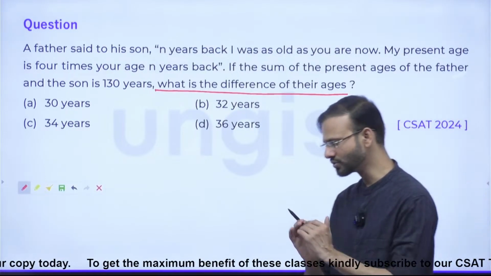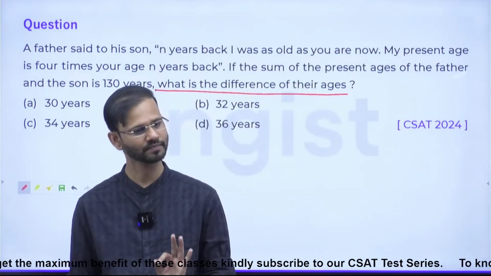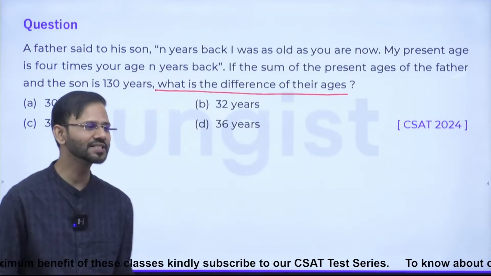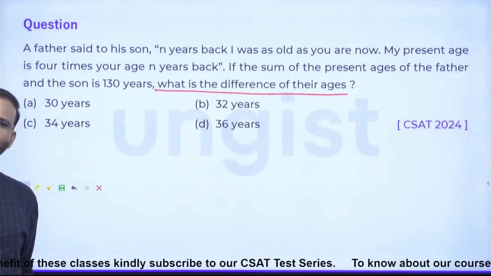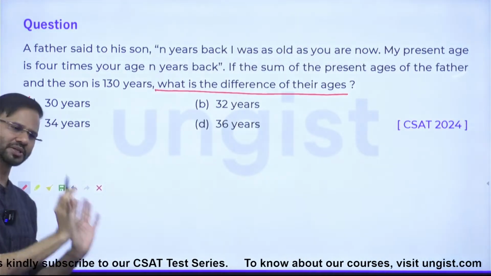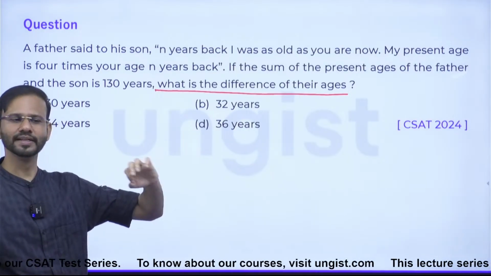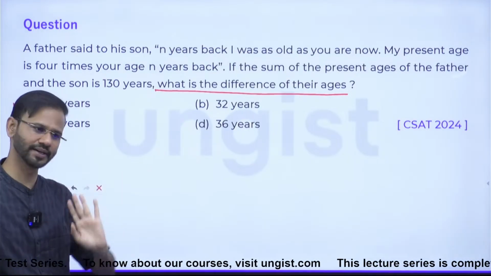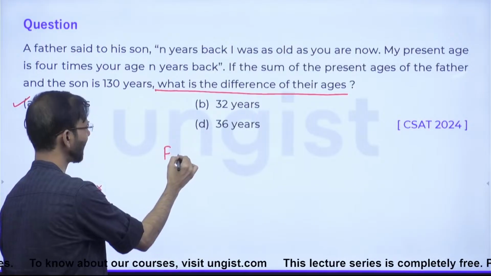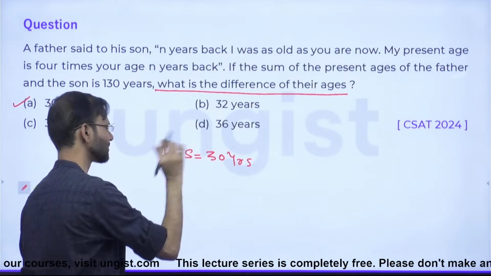And guys, when you use the options, always start with the easiest option. So which one is the easiest option here according to you? 30. Okay, so let's start with 30. Let's take option A as the correct answer. So the difference between their ages we have assumed as 30, correct? So father minus son is 30 years. We have taken this option.